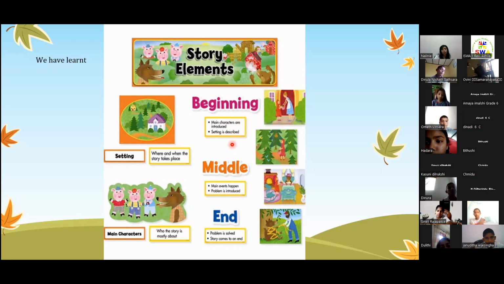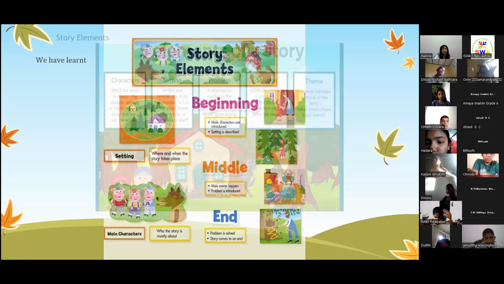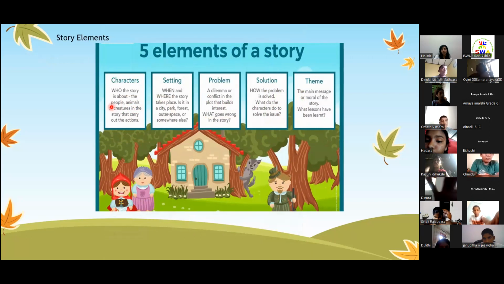So usually we have settings. Settings is where and when the story takes place, whether it's in a jungle, a park, or an airport. And the main characters are who the story is mostly about, what we have learned so far, okay? And we have 5 elements of a story. The first one is characters. Characters, as you know, children, is who the story is about, whether it's people, animals, or creatures in the story that carry out the action, okay?